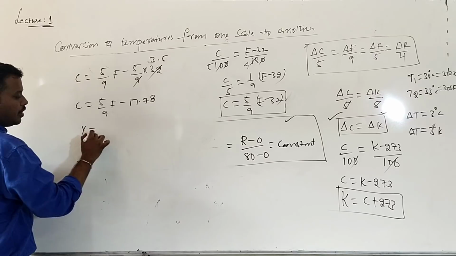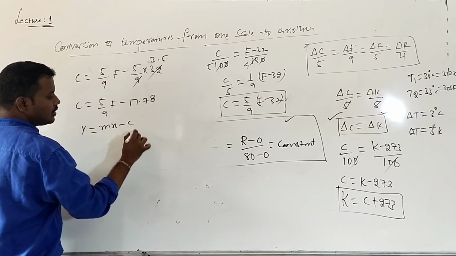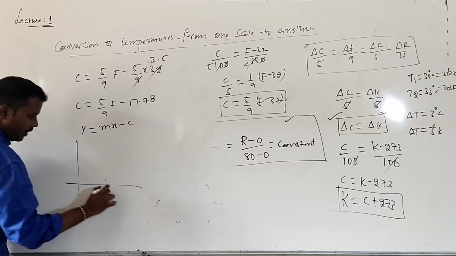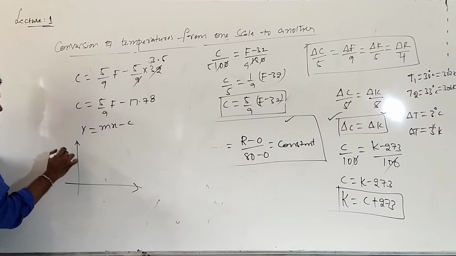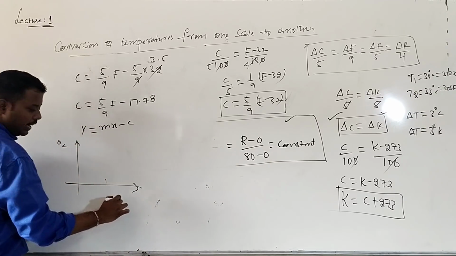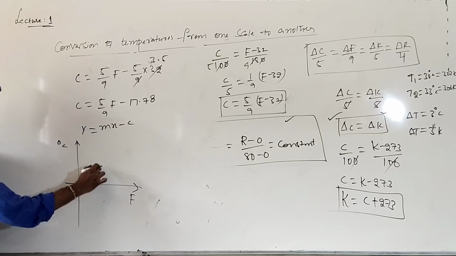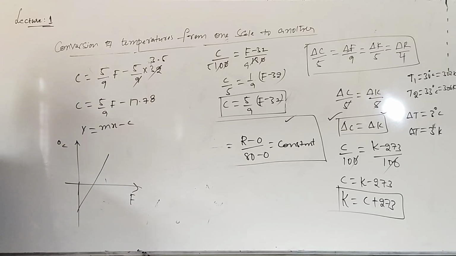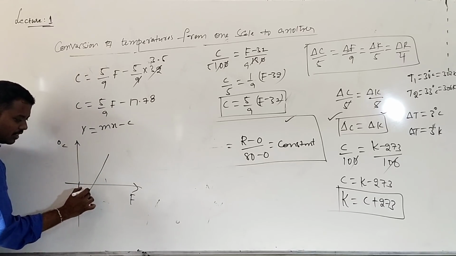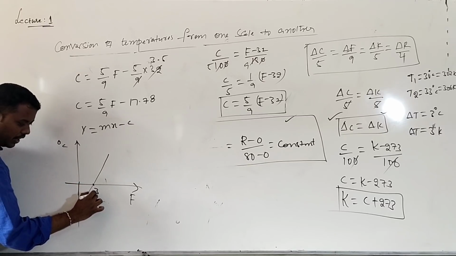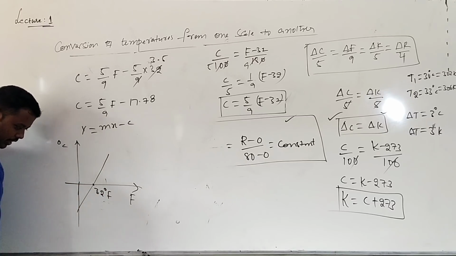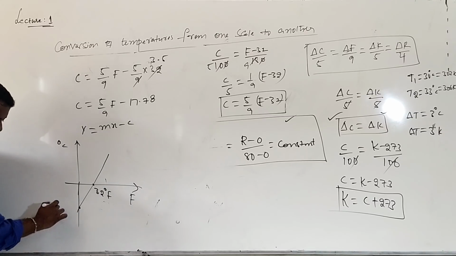So this is of the form y is equal to mx minus c. If I plot the graph between which one? Centigrade scale on y-axis and Fahrenheit scale on x-axis. So what is the shape of the graph? A straight line with a negative y-intercept. So 0 degrees Celsius is equal to how many Fahrenheit? This is 32 degrees Fahrenheit. It is intersecting the axis at what temperature? At minus 17.78 degrees Celsius.